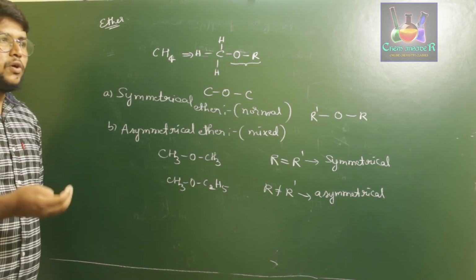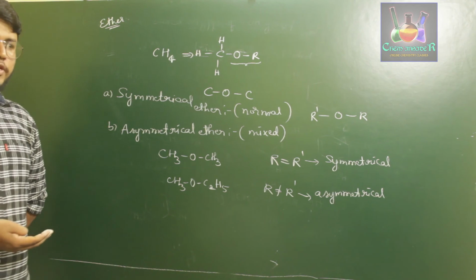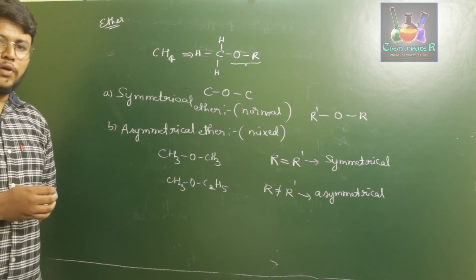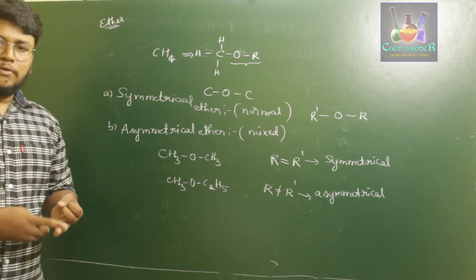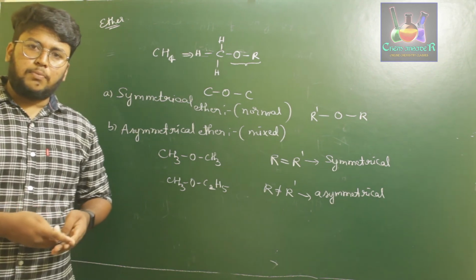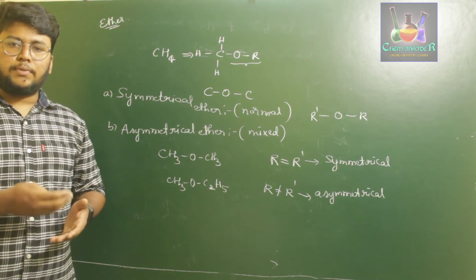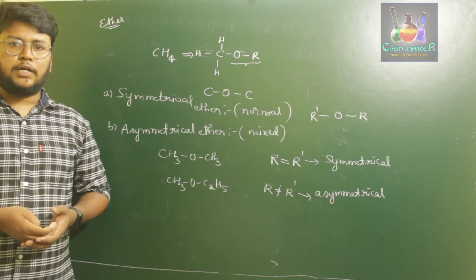That is because ethers have a slightly different approach to chemical reaction or preparation, whereas alcohols and phenols are almost the same. Later we'll discuss how ethers are prepared and what their uses are.